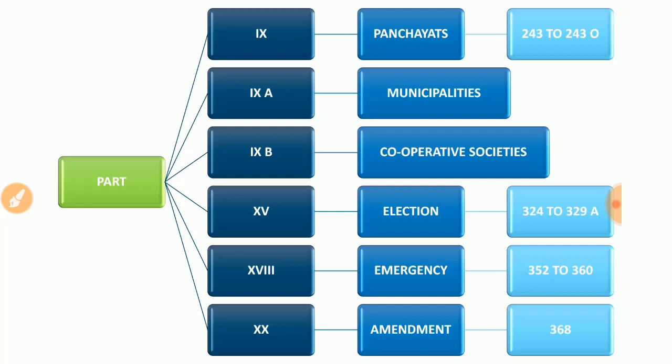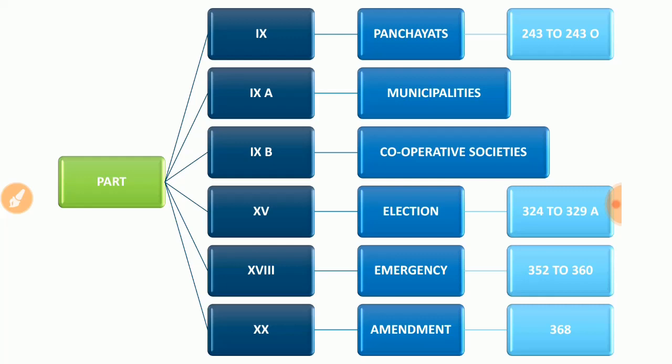And in Part 20 they are talking about the amendment. I already mentioned what an amendment is, and the article associated with this amendment, or re-editing of the Constitution, is clearly mentioned in Article 368. So the article is very important. Which article is associated with the amendment of the Constitution of India? Options: 365, 366, 367, 368. Then your answer is 368.